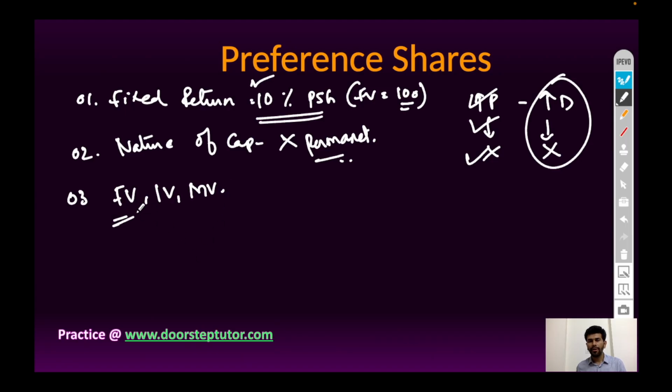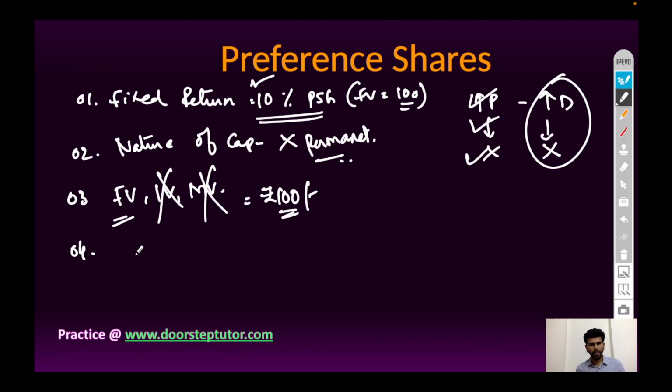Preference shares do not have issue value and market value because preference shares are not traded in stock market. Preference shares only have face value, for example, 100 rupees, and dividend will be paid on face value only.